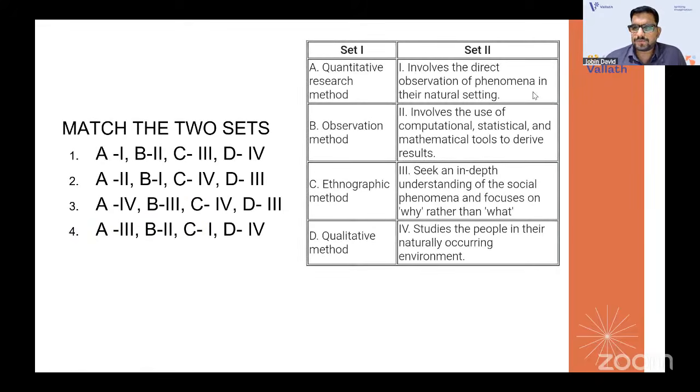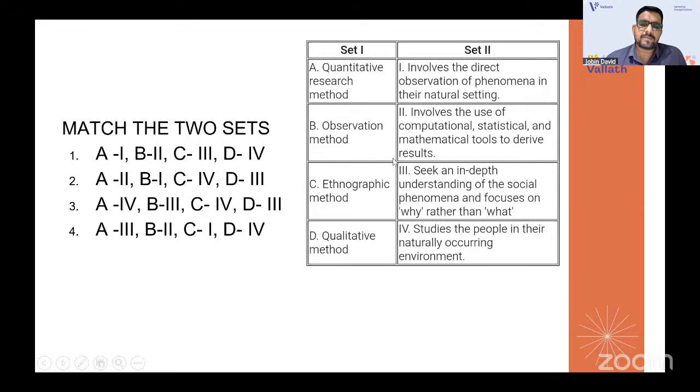So the next one you have is a two-set match. Set one is research methods. Set two is the definitions of those research methods. It's very easy. Every time I tell you, take the one which you are most comfortable with, match it, and then see the options.